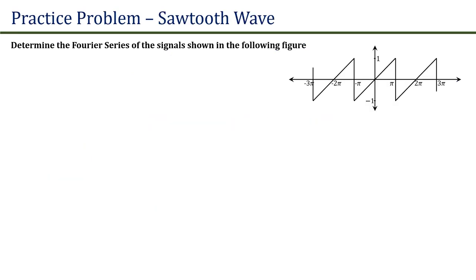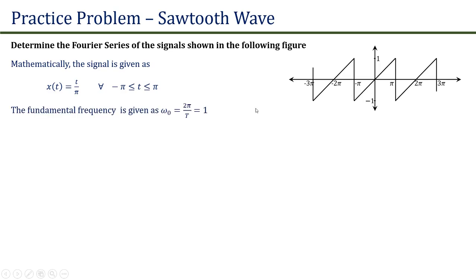Now let us consider one practice problem from a previous examination. Here we are given a sawtooth waveform as shown in this figure, and we are required to determine its trigonometric Fourier series. Mathematically, this signal can be represented as x(t) is equal to t upon pi, where t ranges from minus pi to plus pi. Hence, the fundamental time period of this signal is 2 pi, and the angular frequency omega naught is equal to 2 pi upon T, which is nothing but equal to 1.